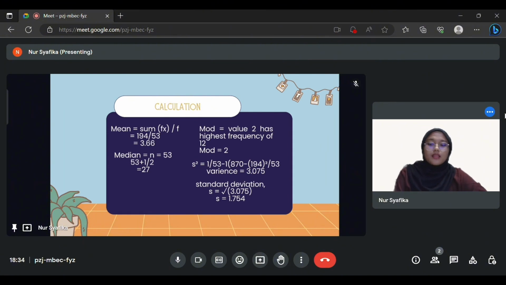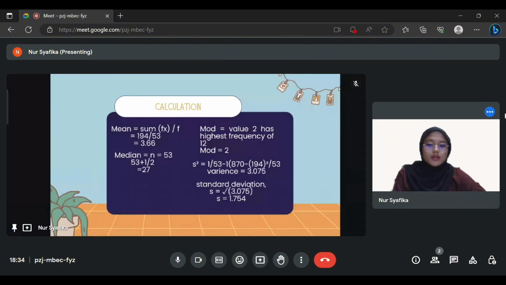To find the mean, the sum of Fx will be divided by F, and the answer that we get is 3.66 for the mean. For the median, because the value of n is 53, an odd number, 53 will be plus 1 and divided by 2, so the answer for the median here is 27. For the mode, because the value of 2 has the highest frequency of 12, the mode is 2.